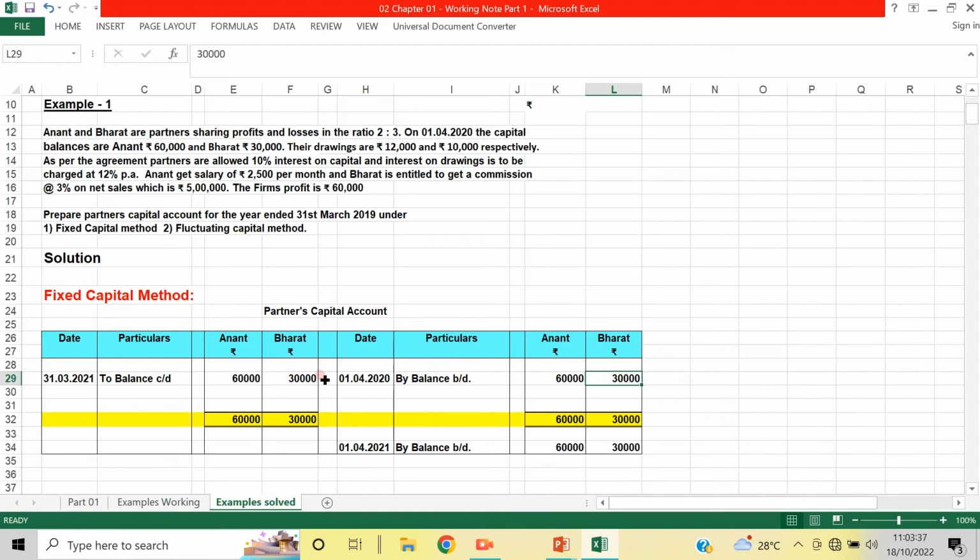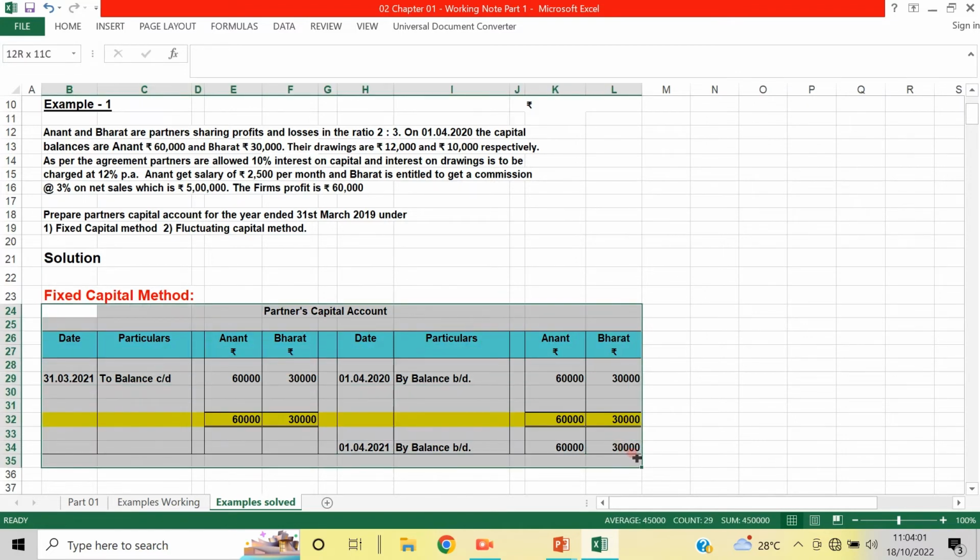At the end of the year, 31st March 2021, this balance is carried down to the next year, 60,000 Anand and Bharat 30,000. And then in the next accounting year, 1st April 2021, the balance brought down is 60,000 Anand and 30,000. So under this fixed capital method, this account will not change.